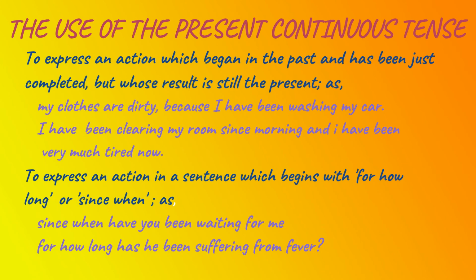The present perfect continuous tense is used to express an action which began in the past and has just been completed, but whose result is still in the present, as in: My clothes are dirty because I have been washing my car. I have been clearing my room since morning and I am very much tired now.